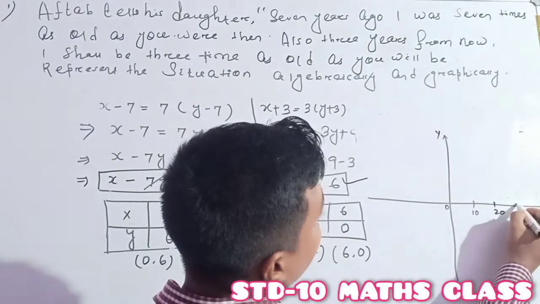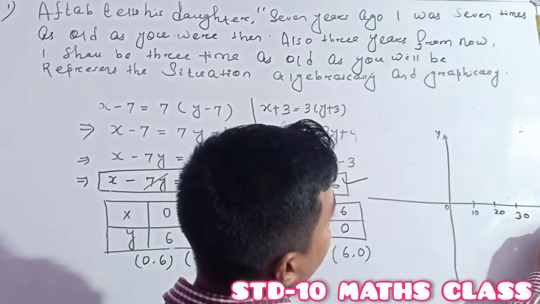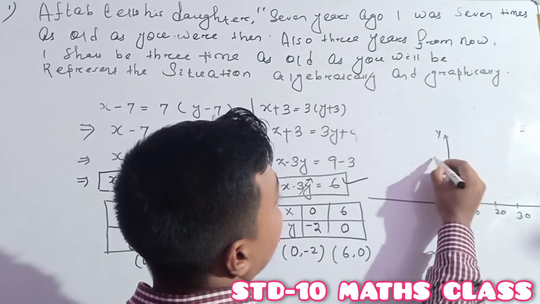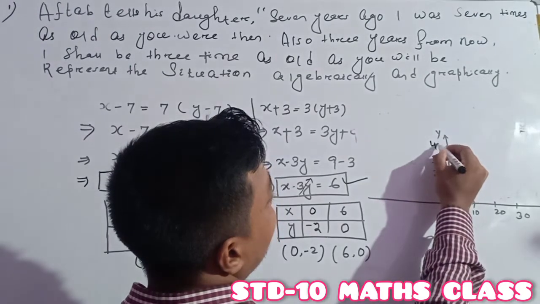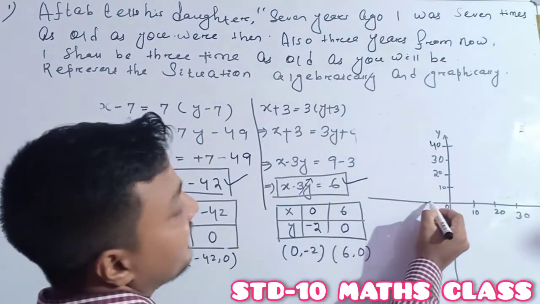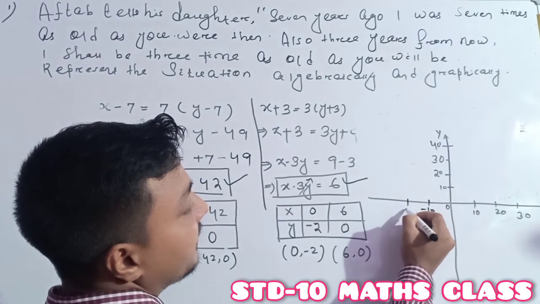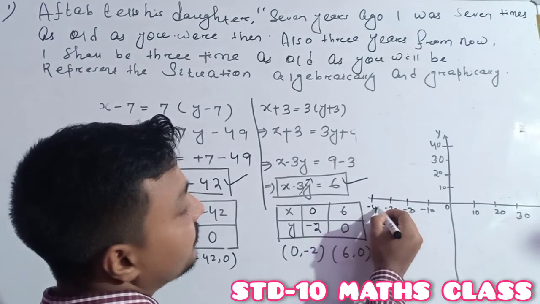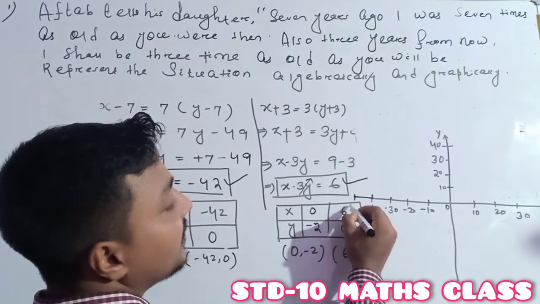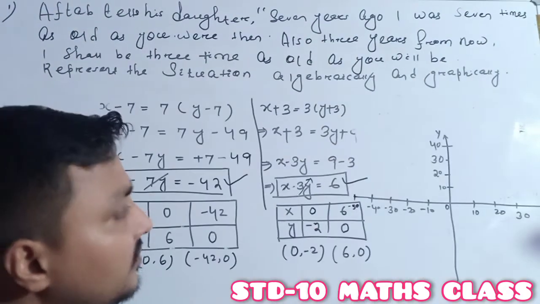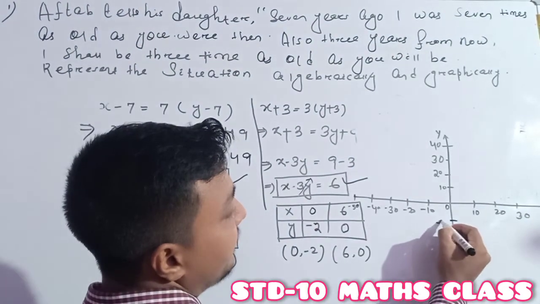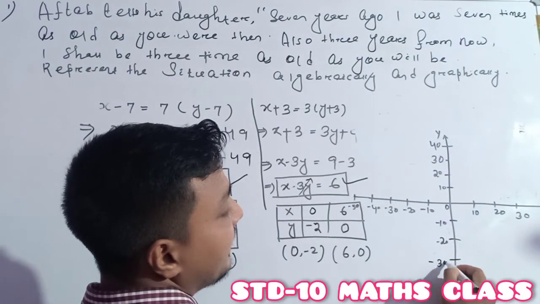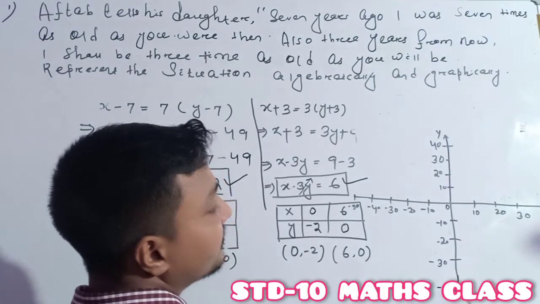Here it is 10, then 20, 30, 40. On the left side it is minus 10, minus 20, minus 30, minus 40, minus 50. And below is also negative: minus 10, minus 20, minus 30, minus 40.